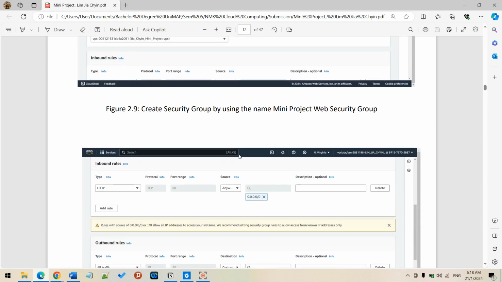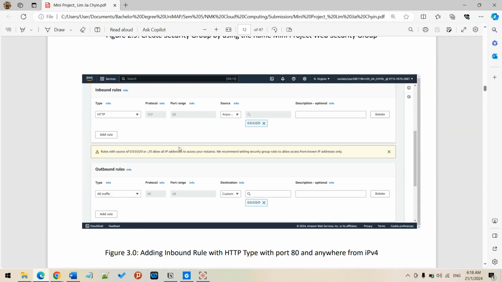From here I can even set the inbound rule or outbound rule. Inbound means traffic coming from outside to inside, and we can set whether to allow it or not. There are still a lot of choices: HTTP, ICMP, TCP, UDP.